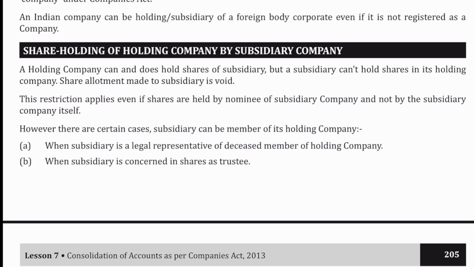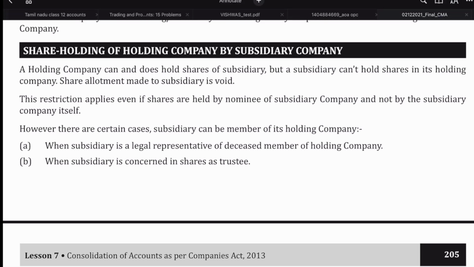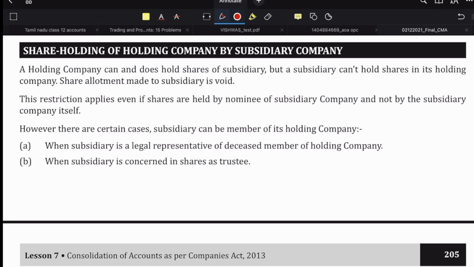Shareholding of a holding company by subsidiary. Holding company can and does hold shares of the subsidiary, correct? But a subsidiary company can't hold the shares in its holding company. That's okay, that we have understood. Share allotment made to subsidiary is void. Okay, so that means if A Limited holds B Limited, B Limited cannot hold any shares of A Limited because they say it becomes null and void. So we have to be careful about that.